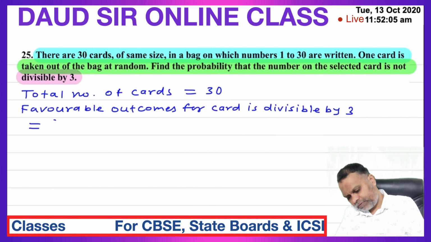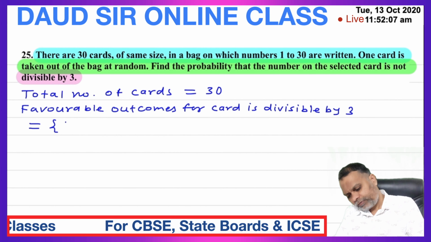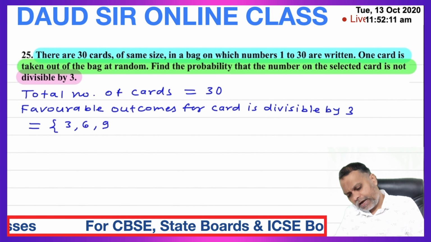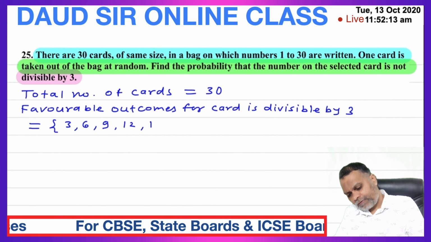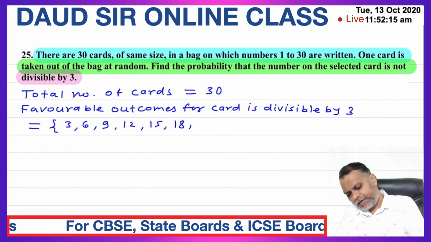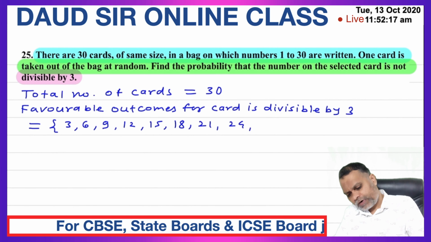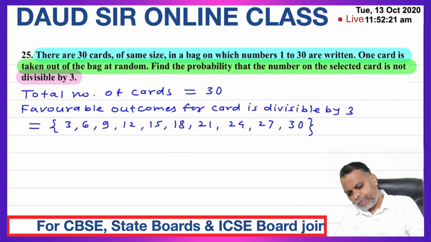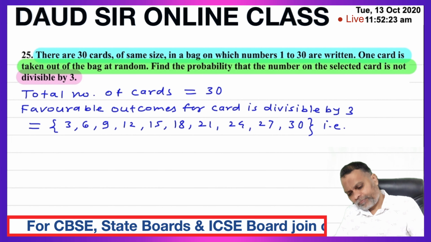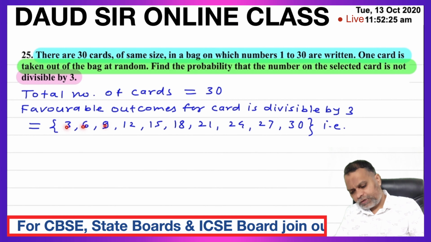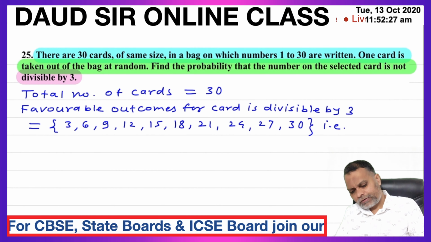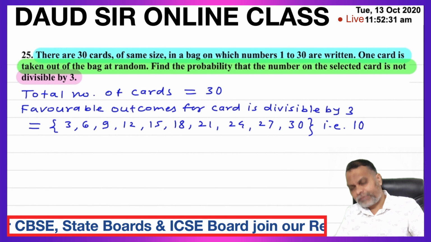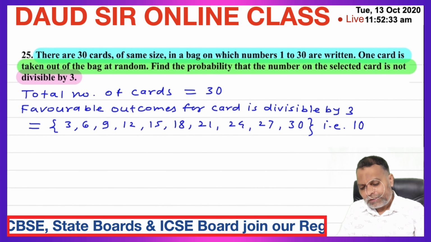So how many cards are divisible by 3? 3, 6, 9, 12, 15, 18, 21, 24, 27 and 30. That is 1, 2, 3, 4, 5, 6, 7, 8, 9, 10. So there are 10 cards which are divisible by 3.